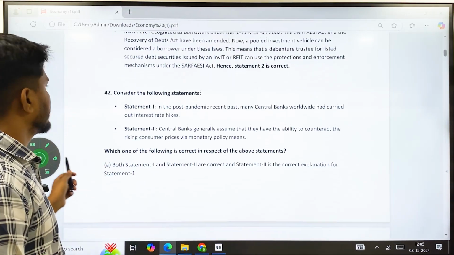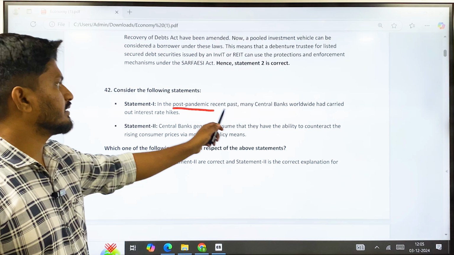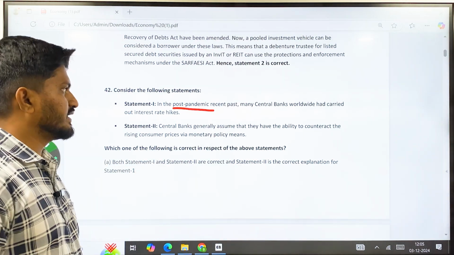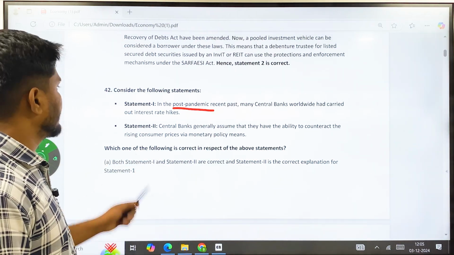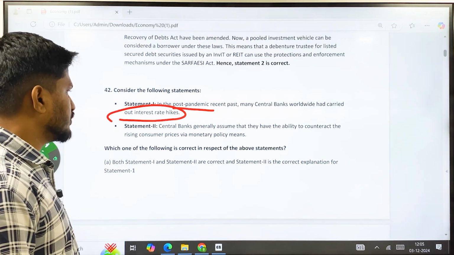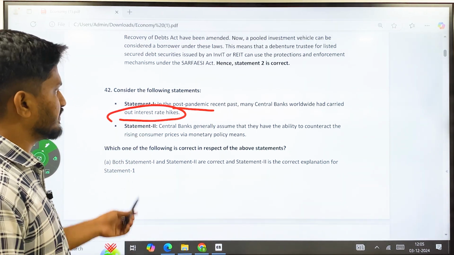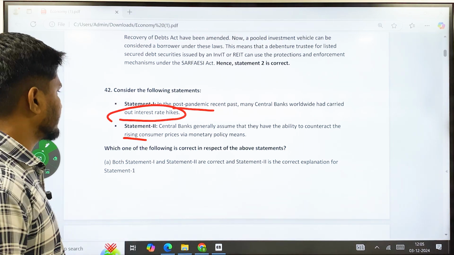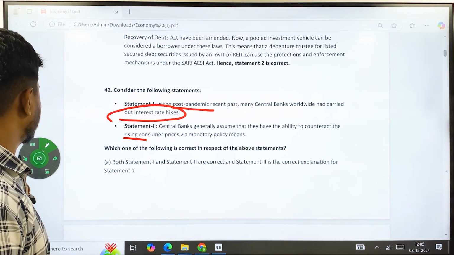The second question: Statement 1, in the post-pandemic recent past, meaning post-COVID-19, many central banks worldwide have carried out interest rate hikes. Statement 2, central banks generally assume that they have the ability to counteract the rising consumer prices via monetary policies.